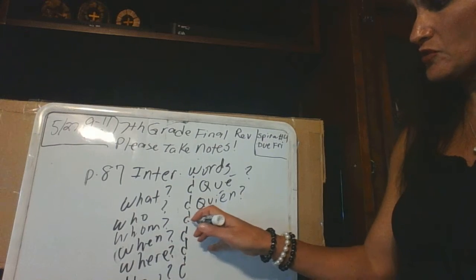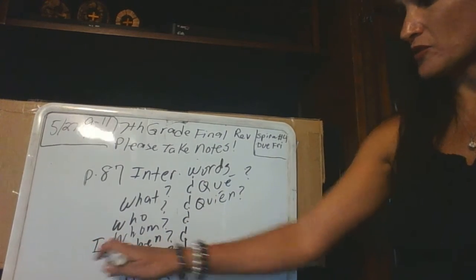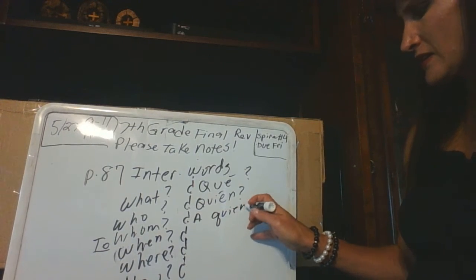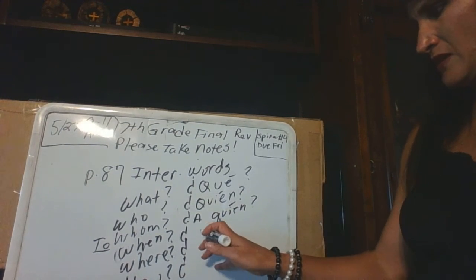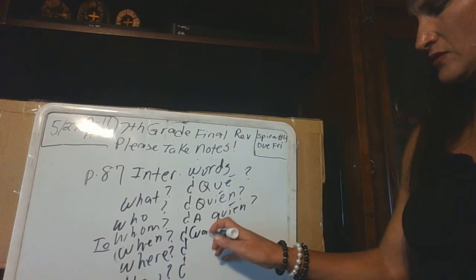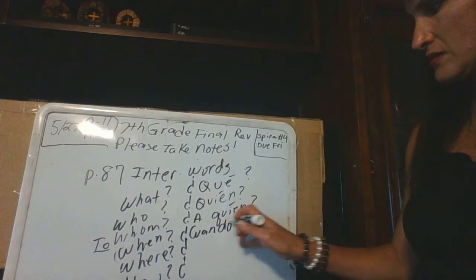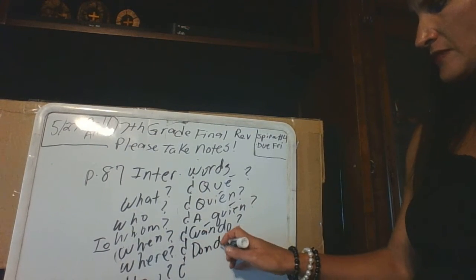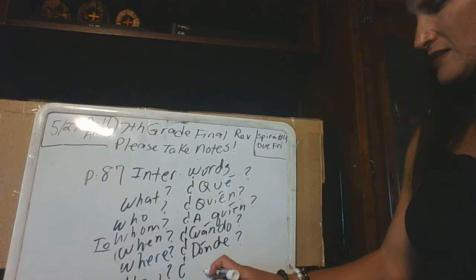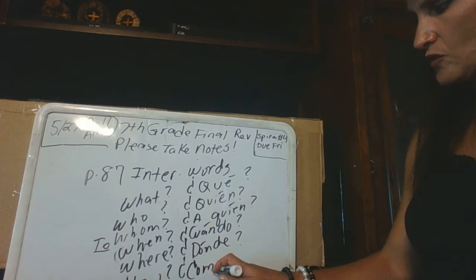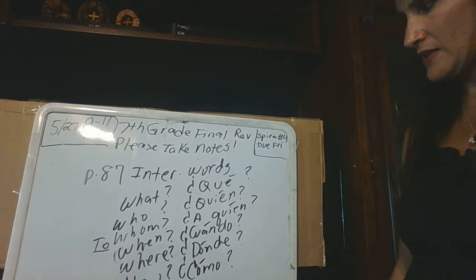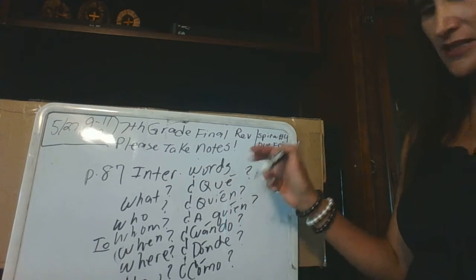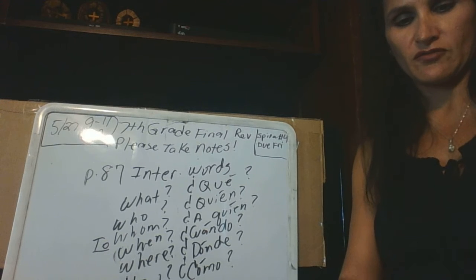Whom, the word whom, it's actually to whom. We know the word to means a, so it's going to be a quién. A quién. Okay, accent. When is going to be cuándo, accent. And then where is dónde, accent. And how is cómo, accent. Okay, so please know those interrogative words. 1, 2, 3, 4, 5, 6 of them. You're going to need to know all of those for your final.